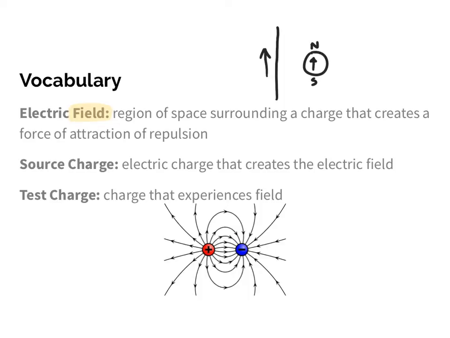So to go through this, we're going to define two things. We're going to define what's first called a source charge. The source charge is going to be one of the two charges. Again, think of Coulomb's law, that Q1 and Q2. The source charge is the charge that actually creates the field. And then we have the test charge, and the test charge is the object that experiences the push or pull. So think of this like gravity that we experience every day. Gravity is created by the Earth, and then we are the ones that are experiencing that field. So we would be the test mass, where the Earth would be the source mass.